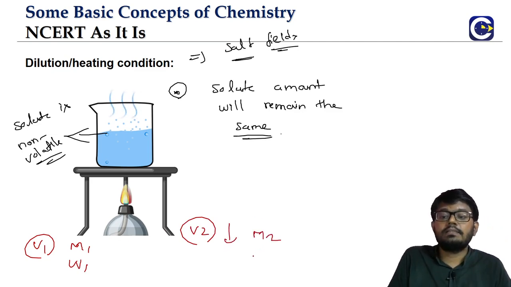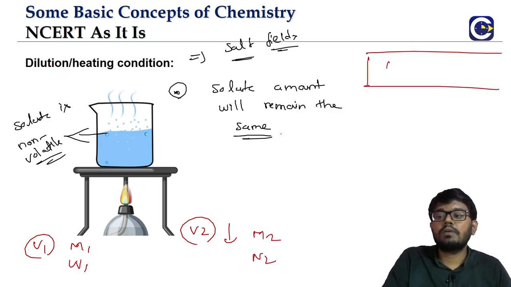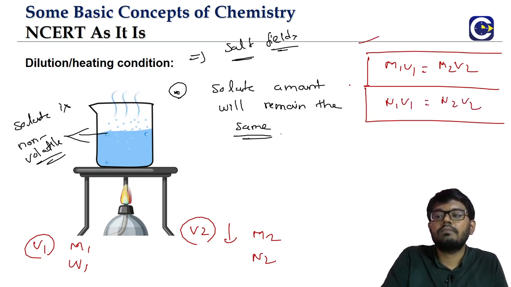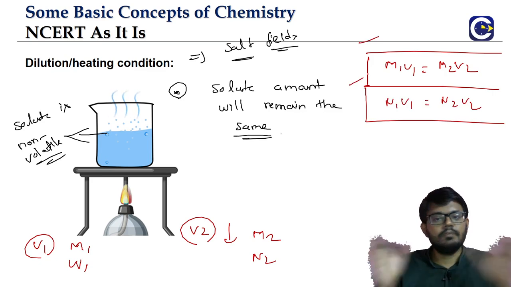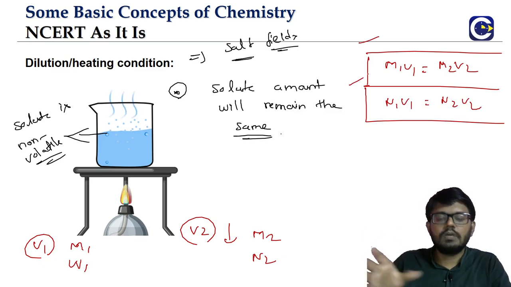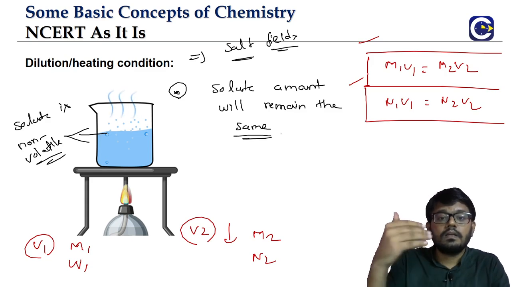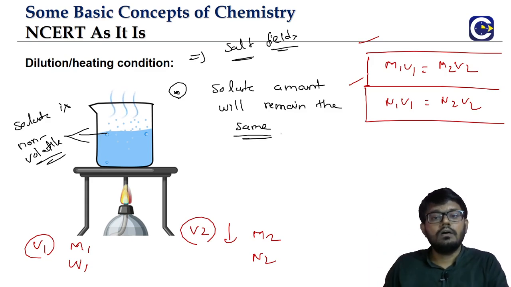The molarity here is M2 and normality N2. So what is it? Initial number of moles of solute, M1 V1, will be equal to the final number of moles. Initial number of equivalents will be equal to the final number of equivalents. Either of them we can use. The formula will be the same because the amount of solute will not be changing. That's it. So this is about the dilution and heating.